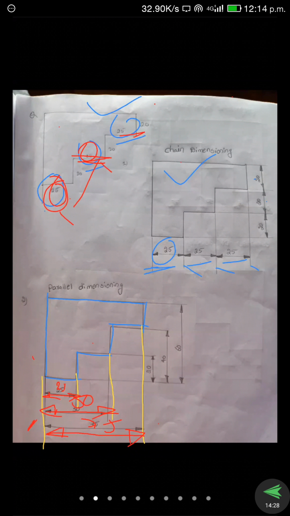This is parallel dimensioning. Observe, one dimension line is parallel to another line. Is it clear? Similarly in height also, we draw the extension lines, and here also we draw the dimension line with closed arrowheads.